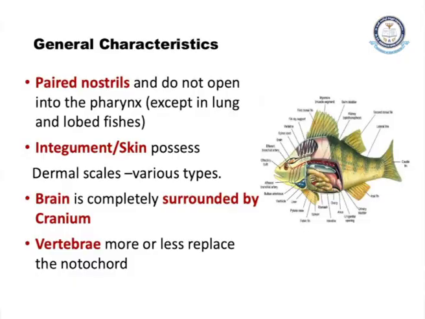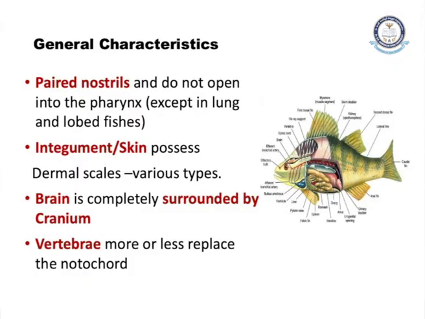Next is the integument. Integument is nothing but the skin of the fish. These possess dermal scales. There are different kinds of scales, of different shapes, based on the nature of that fish and properties like how they reside and what place they are staying.